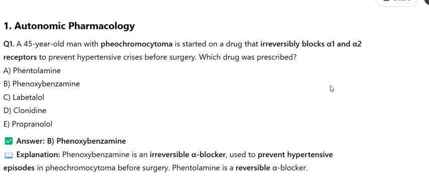Which drug was prescribed? A. Phentolamine, B. Phenoxybenzamine, C. Labetalol, D. Clonidine, E. Propranolol. Answer B. Phenoxybenzamine. Explanation. Phenoxybenzamine is an irreversible alpha blocker used to prevent hypertensive episodes in pheochromocytoma before surgery. Phentolamine is a reversible alpha blocker.